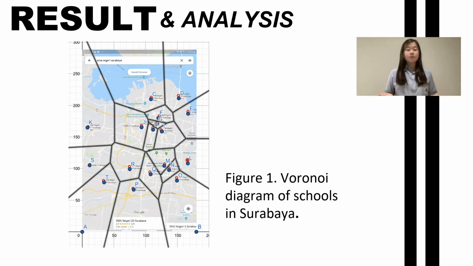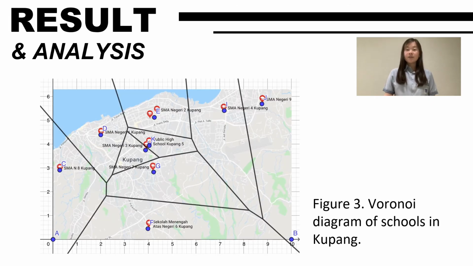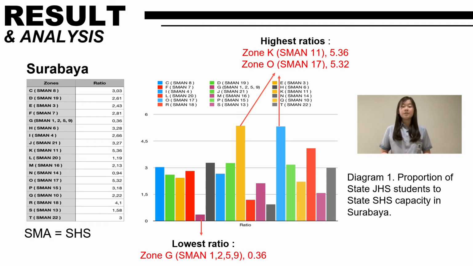This diagram shows the result of the Voronoi diagram that we have constructed using GeoGebra. This shows the Voronoi diagram of Surabaya, this shows the Voronoi diagram of Central Jakarta, and this shows the Voronoi diagram of Kupang. This table and graph show the result of the proportion. From the table and graph, we can see that the proportion of students is still very far from being equal.